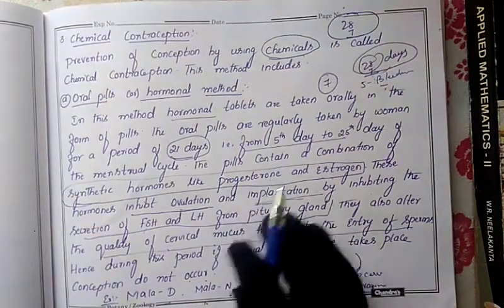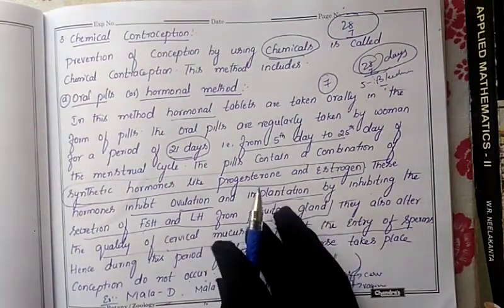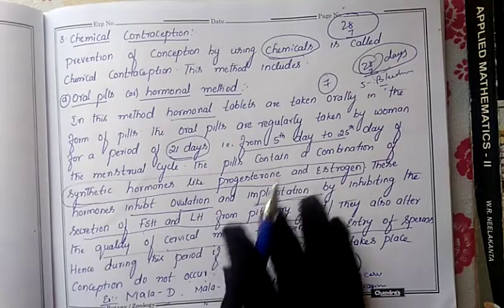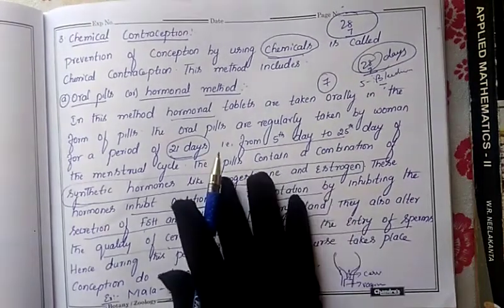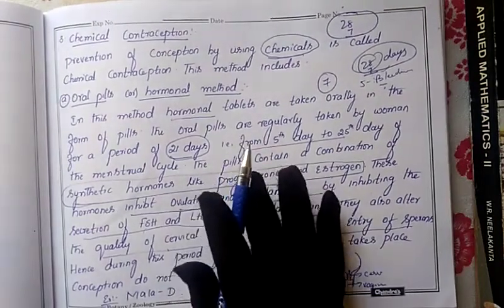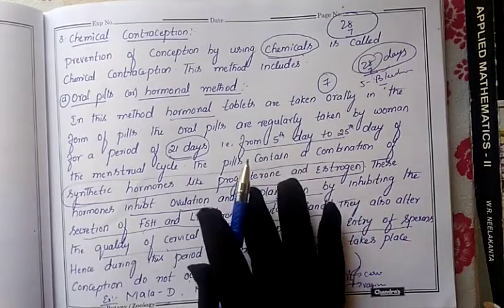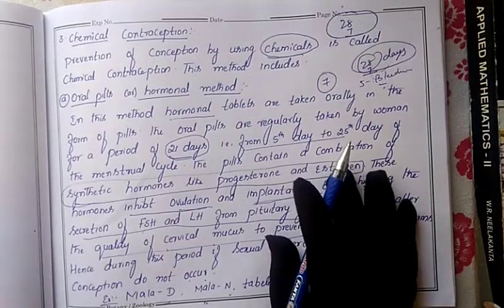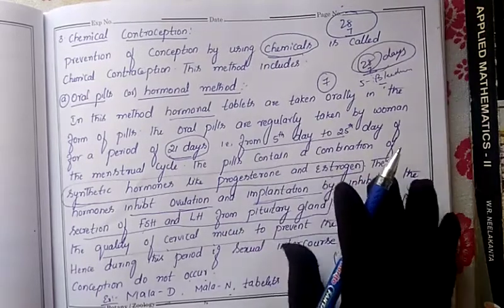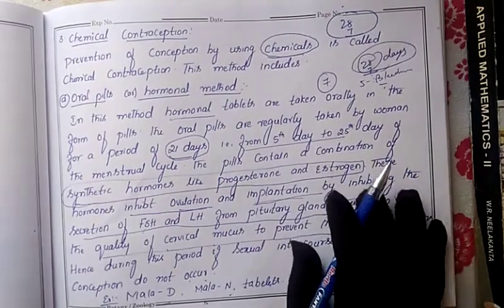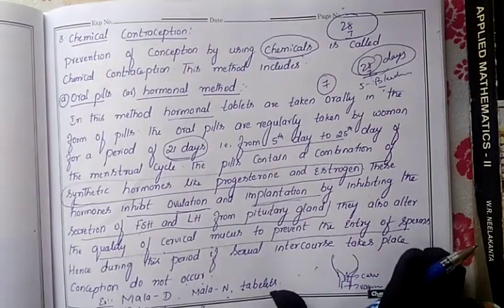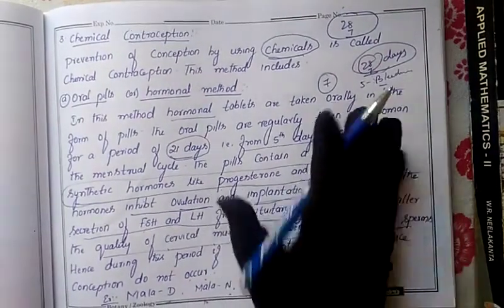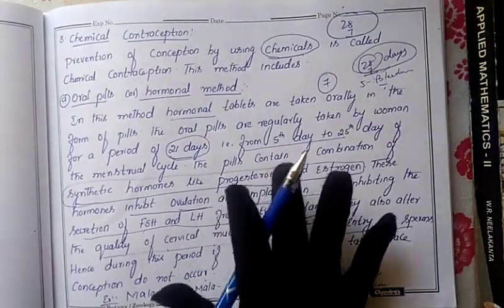These hormones act on the female body, and further it makes the female infertile. So taking these oral pills is very dangerous, very risky. We should not consume these oral tablets. Many people consume them because they don't have knowledge about these tablets. Taking these tablets is most dangerous. Keep remembering this.